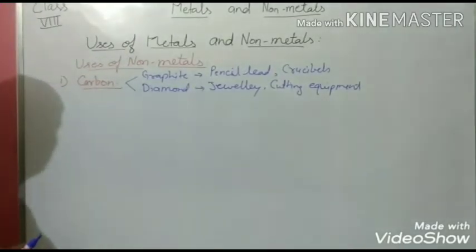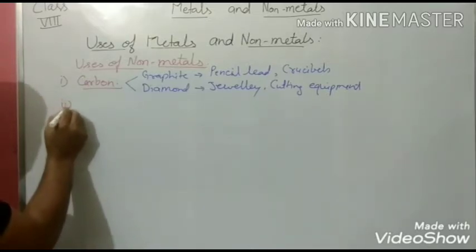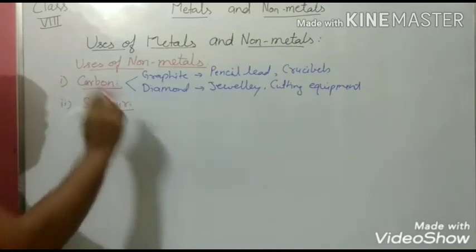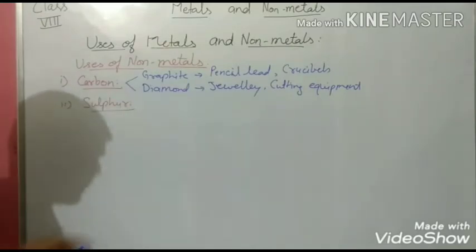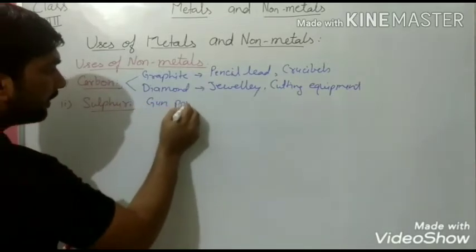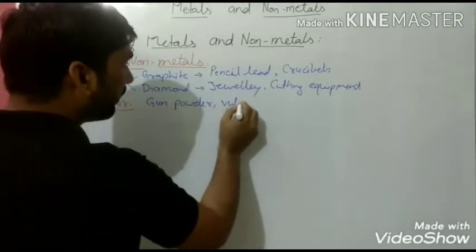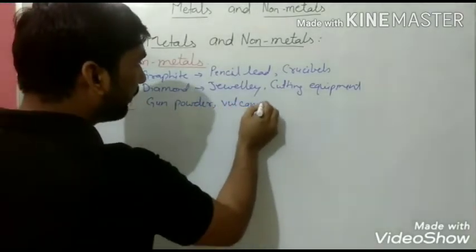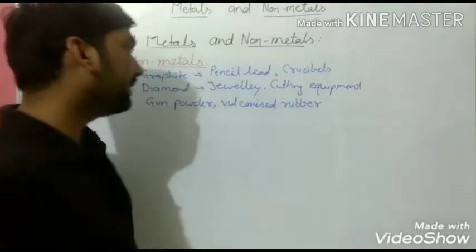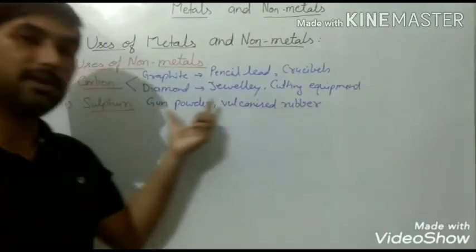Now we are going to see another non-metal: sulfur. Sulfur is used in making gunpowder, and it is also used for vulcanizing rubber. The rubber which we obtain from plants is vulcanized using sulfur.